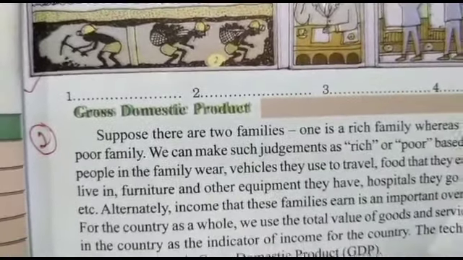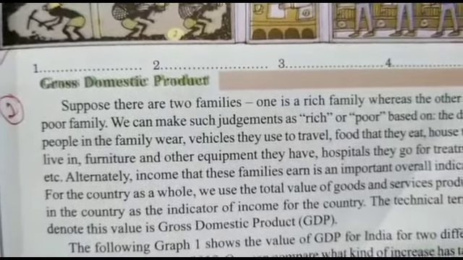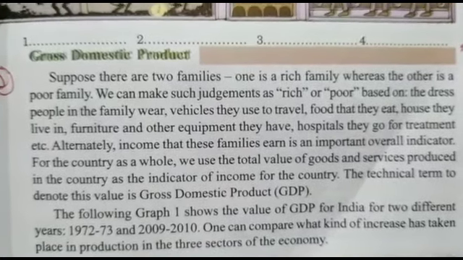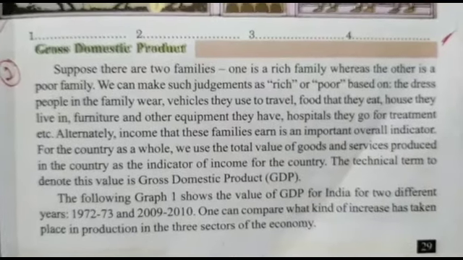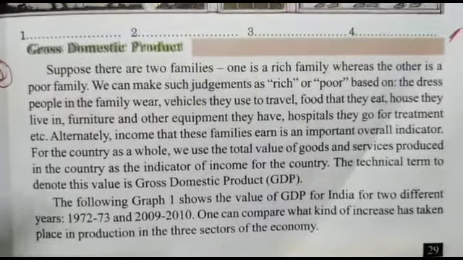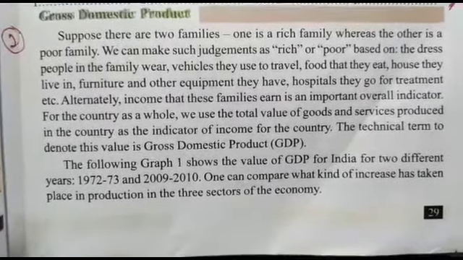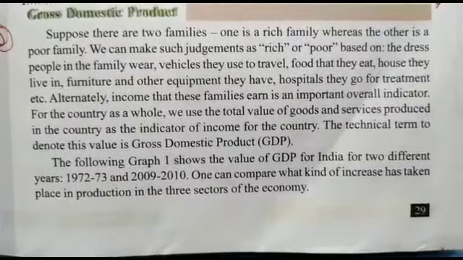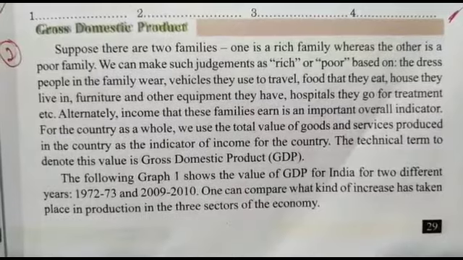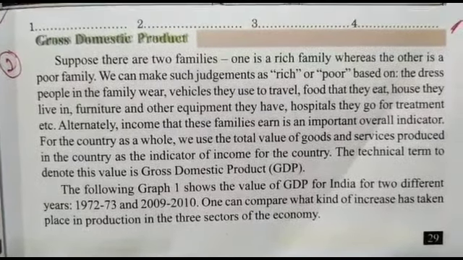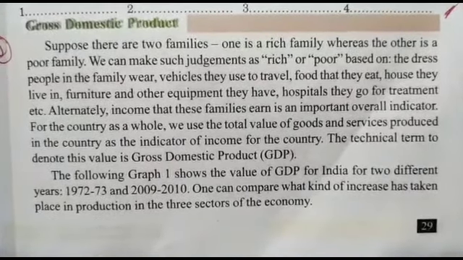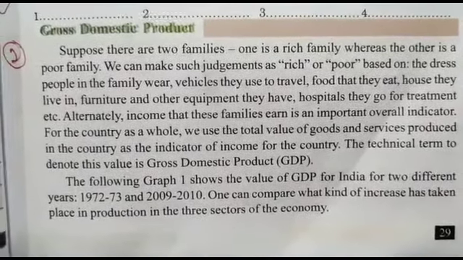Gross domestic product is also called GDP. GDP refers to gross domestic product. It is an important overall indicator of the complete income earned by all the families. For the country as a whole, we use the total value of goods and services produced in the country as an indicator of income for the country, and the technical term that we use for this value is GDP, or gross domestic product.